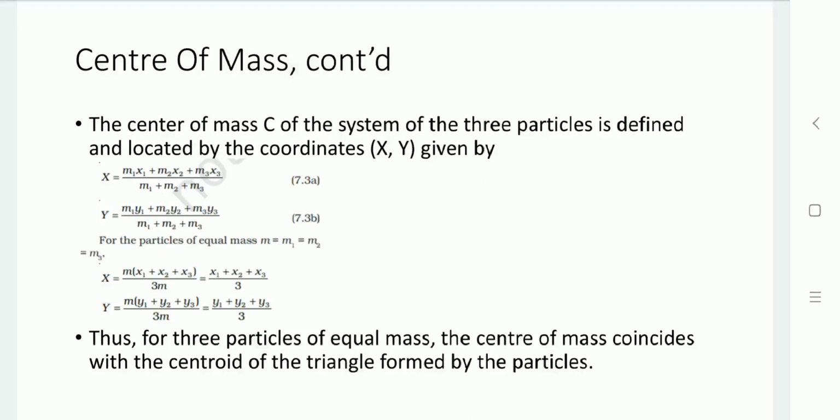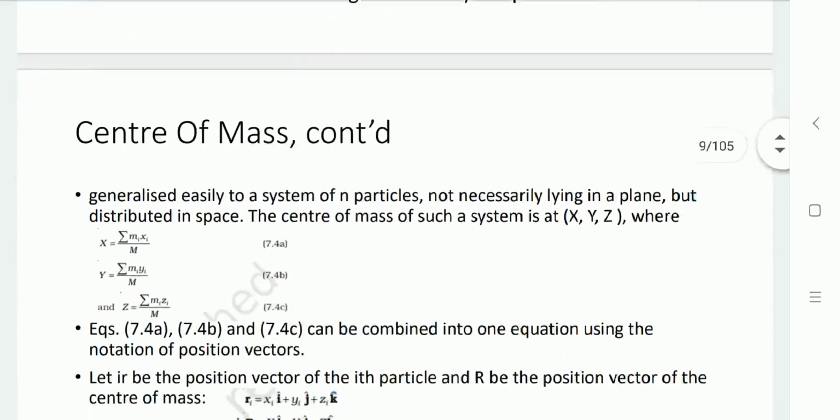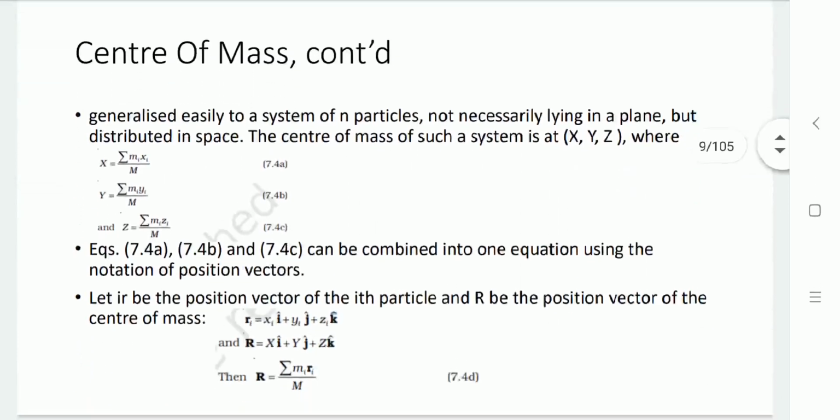So for 3 particles of equal mass, the center of mass coincides with the centroid of the triangle formed by the particles. Here we have the generalized equation for n particles in a system in 3 dimensional space x, y and z.